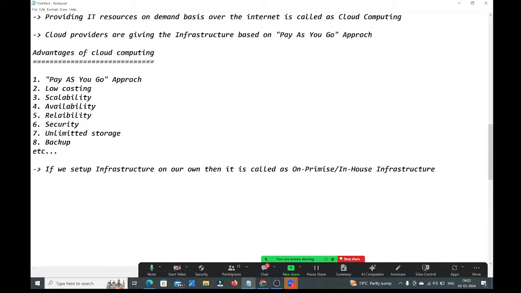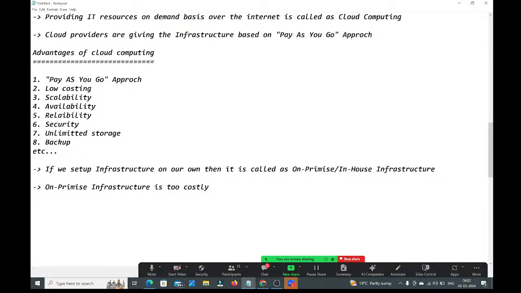Here, on-premise infrastructure is too costly, guys. See, on-premise infrastructure is too costly.